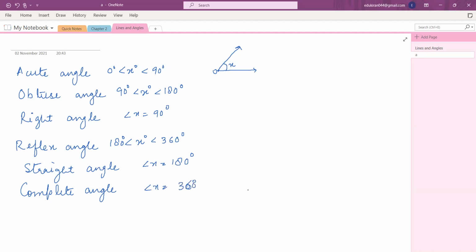So basically, if this is the ray, this is O. You start from here and you cover all and you come back again to this same ray. So this will be your 360 degree angle. So this is how you draw it. It's a complete angle. All right, so this you know. Now this is about single angles. Now we will talk about pairs of angles, right?